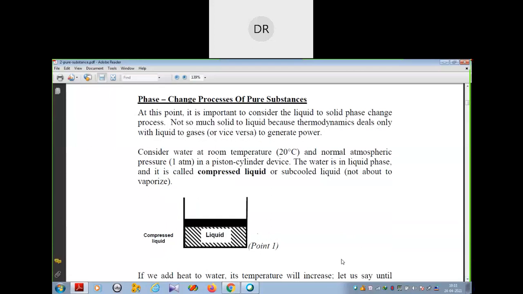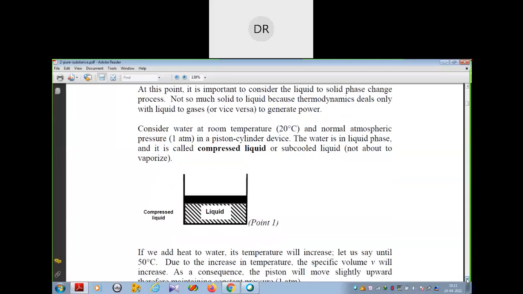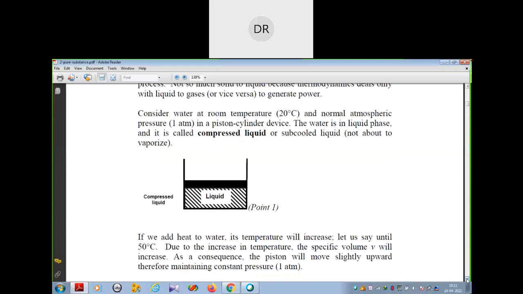When we add some heat to this water, the temperature will increase, let's say up to 50° centigrade. Because we are keeping the pressure the same, the specific volume will increase, so the piston will travel a little upward. It is shown in the figure below.